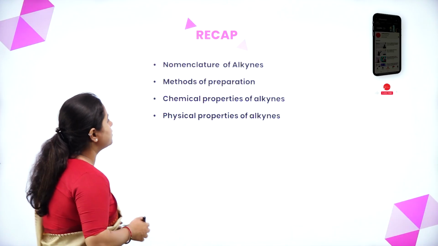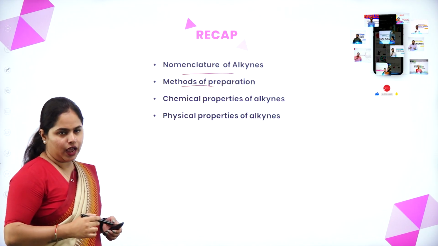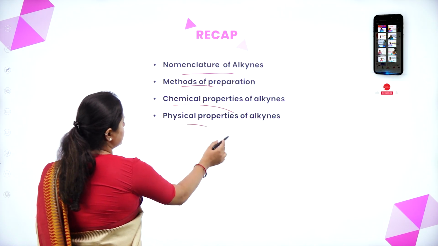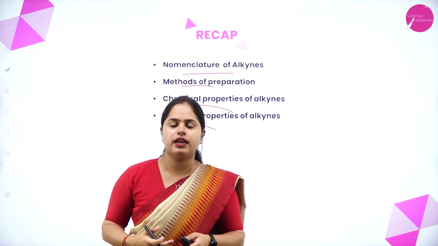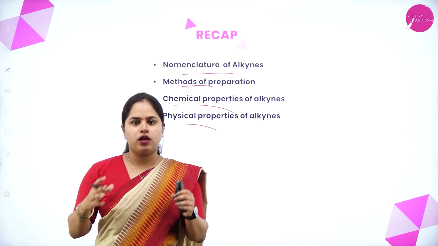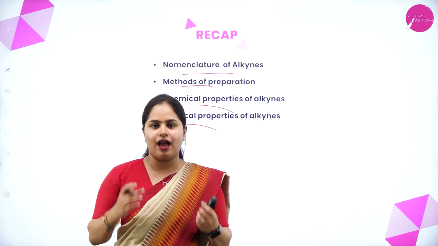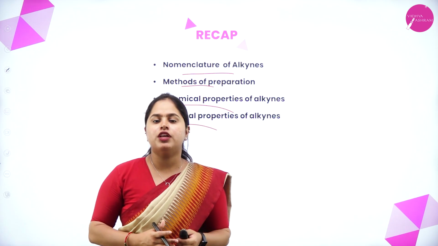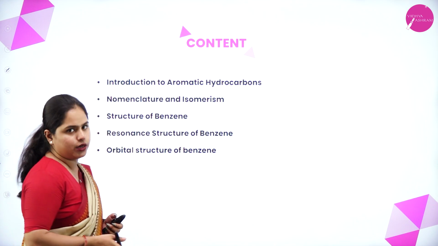So in the last session we discussed the nomenclature of alkynes, methods of preparation of alkynes, the chemical properties as well as the physical properties, also the isomerism in alkynes, right? So we completed all the methods of preparation, physical, chemical properties, all of that regarding alkynes in the last session. So today we are moving on to the last part of your chapter, that is aromatic hydrocarbons.